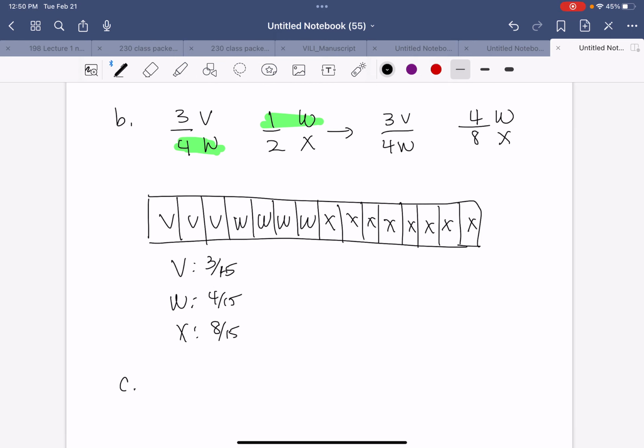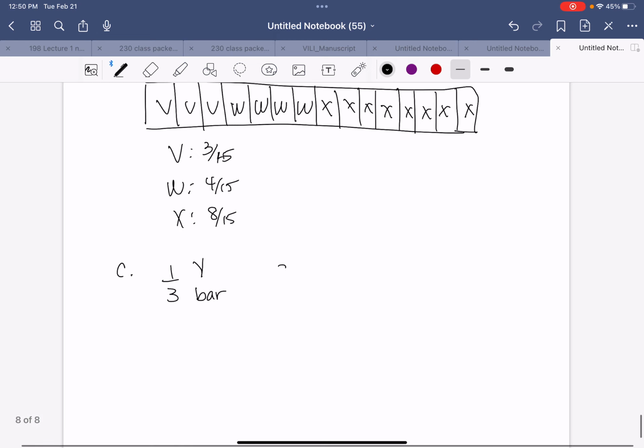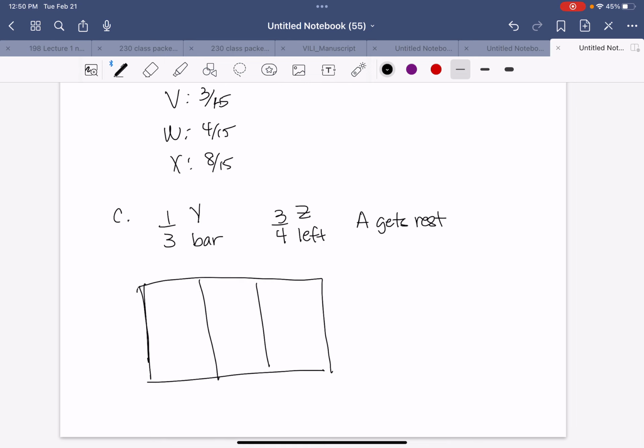And then lastly, Yolanda had 1/3 of the bar for part C. So that's Yolanda to the bar. Zeb ate 3/4 of what's left. 3/4 of what was left goes to Zeb. And Arnie gets the rest. Okay, so again, these are organized differently. So I'm going to start with a big bar and draw 1/3 of it for Yolanda.